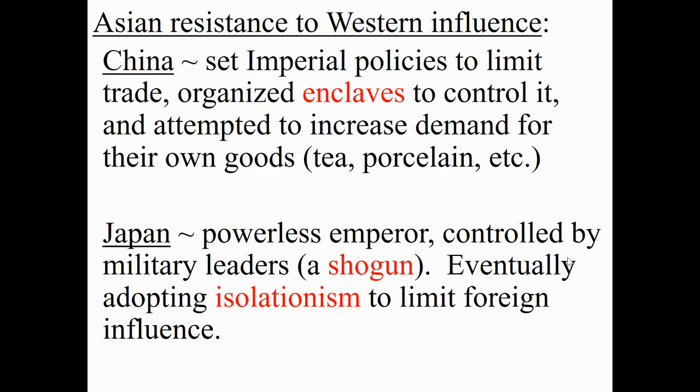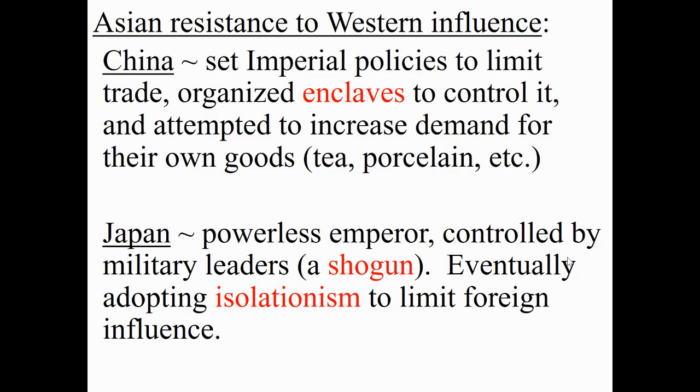So Asia tried to resist Western influence. China established imperial policies to limit trade and organized enclaves in order to control it. An enclave was basically a port, a certain area where trade could take place, but other than that, China did not want Europeans or their influence in their land.